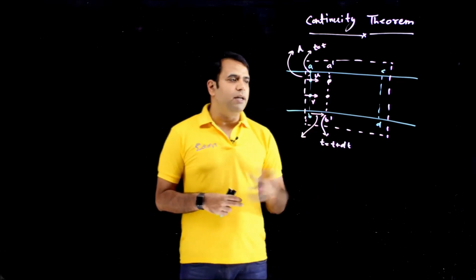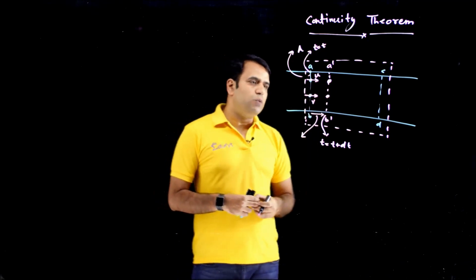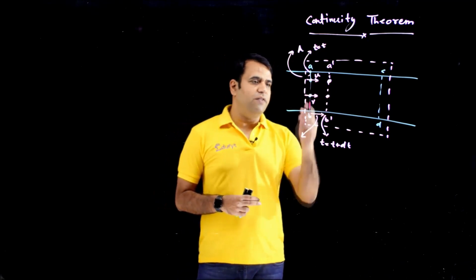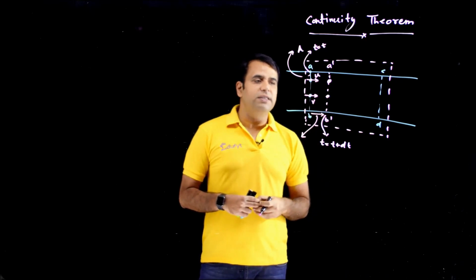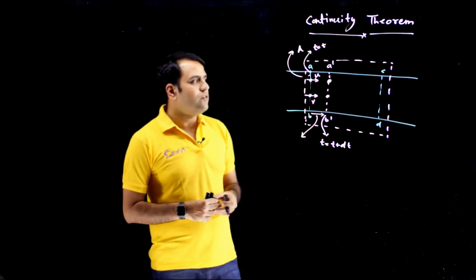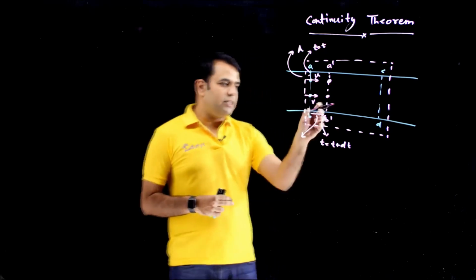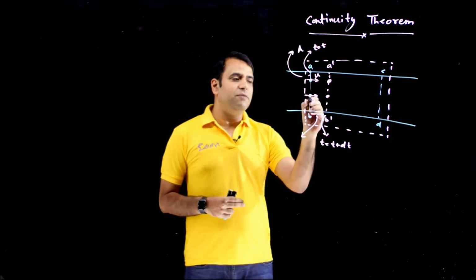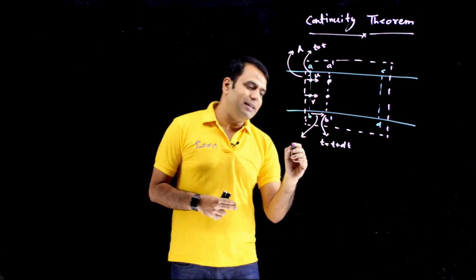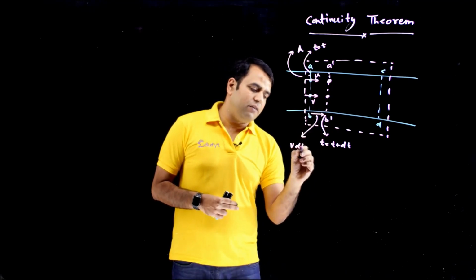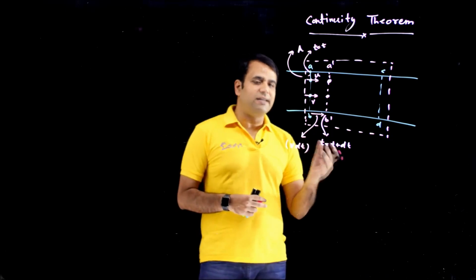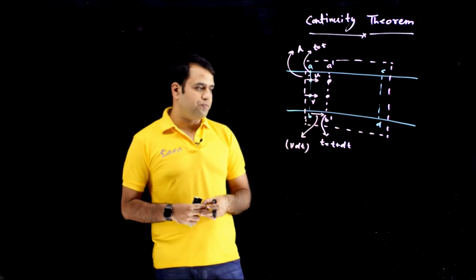So we can assume the velocity remains constant during this transition, and I can apply the formula S equals Vt, meaning acceleration is constant. So the displacement of the particle in dt time, from this point to this point, can be written as V multiplied by dt, because we are assuming acceleration is 0.